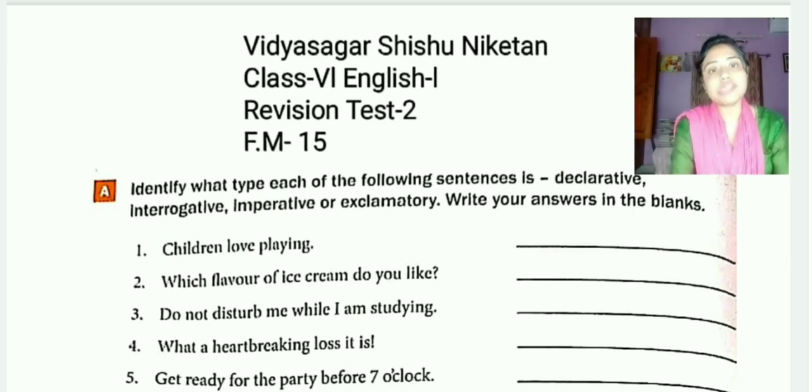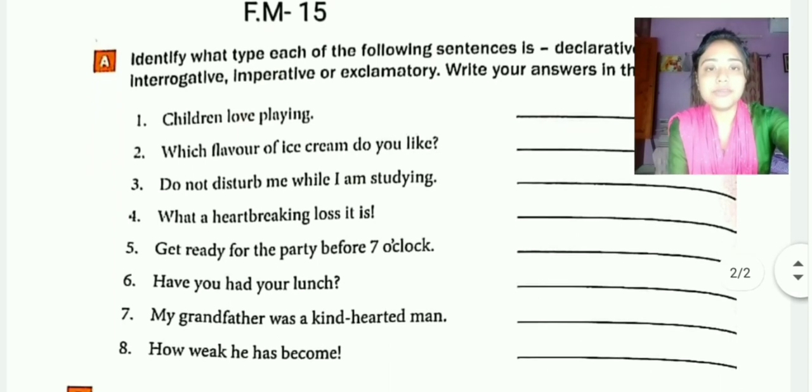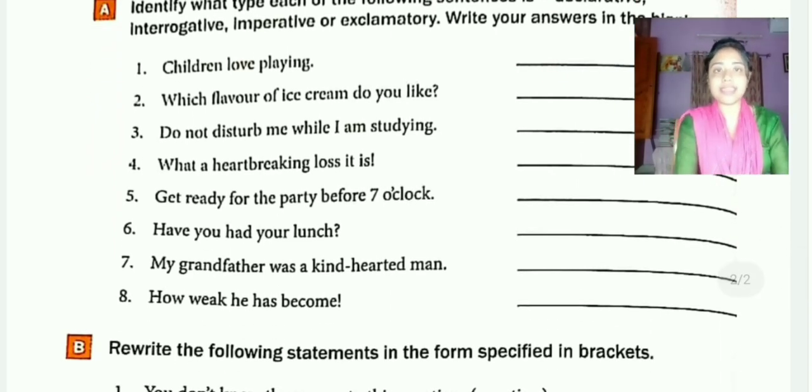If you copy the question, it will be helpful, since you are not getting this printed one, you are just downloading. So it will be very helpful if you just copy the question, and then in a given blank beside each question you will be writing the answers. So here, as you can see, 8 questions are given, and you have to identify which type of statement or question or sentences these are, right?